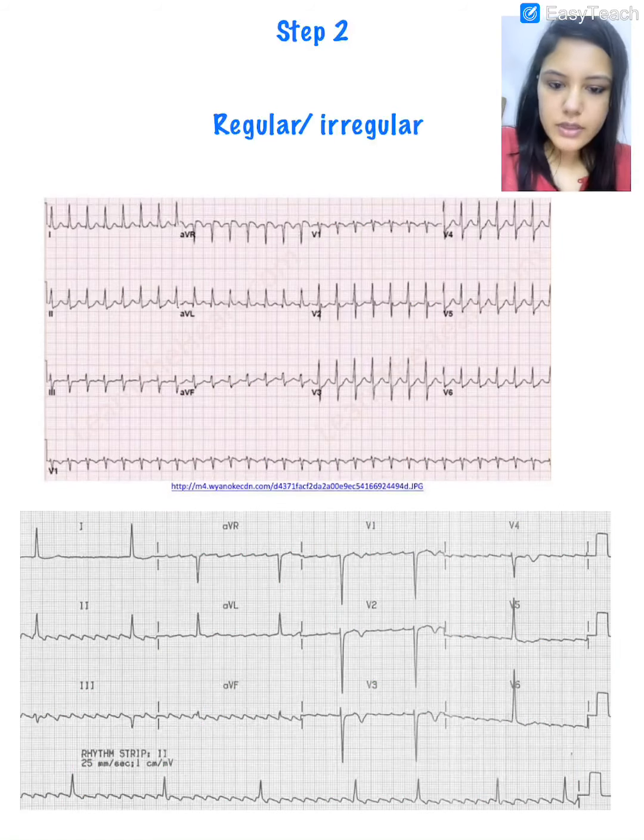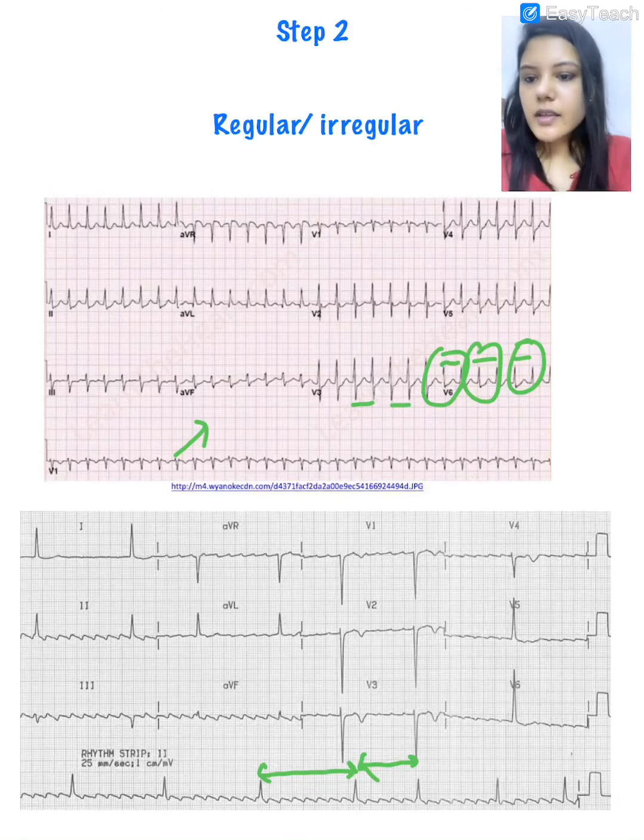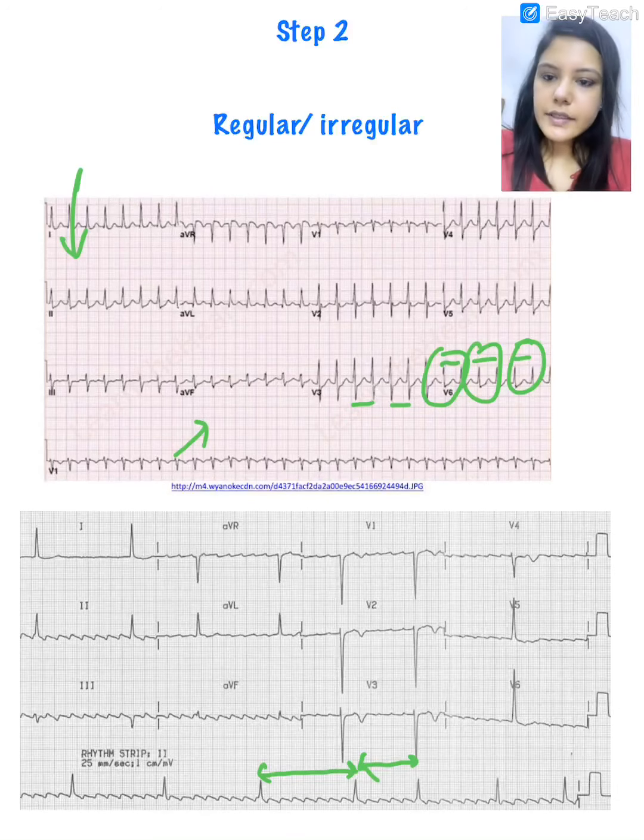Second, we have to look at whether it is regular or irregular. Look at this ECG. The duration of the RR interval is equal in this ECG, and it is variable in this ECG. So when it is regular, what are the three differential diagnoses?